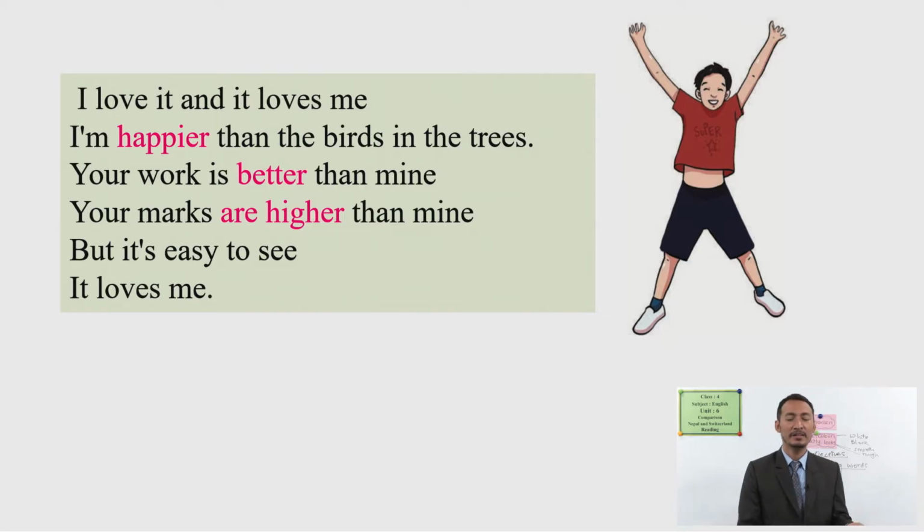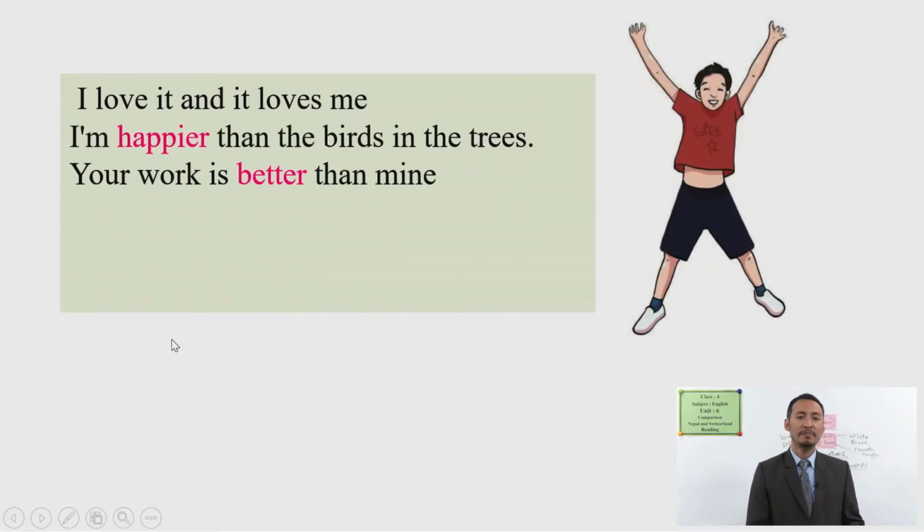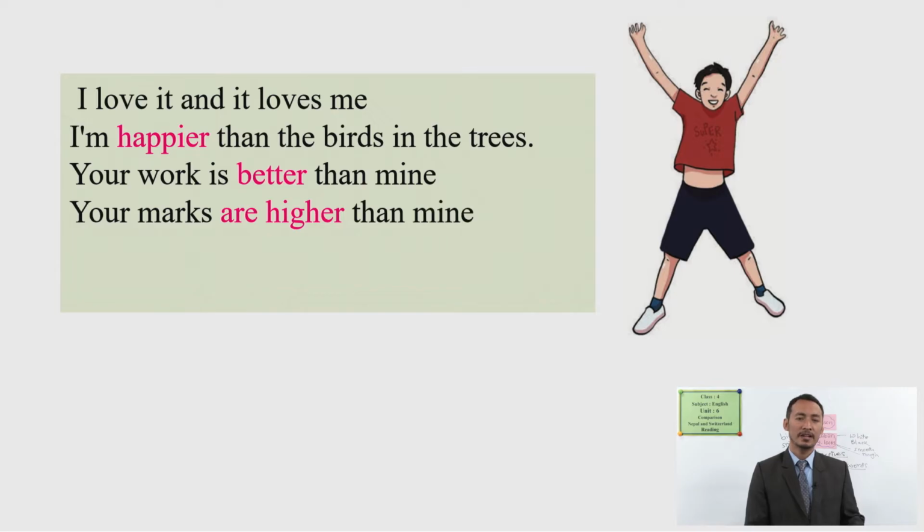Yes, in the previous stanza as well. In the second line, you can see better, a word with ER. This is also a comparison word. You can see here, you're better looking than me. And again, we have happier, better, and higher for comparison of things.